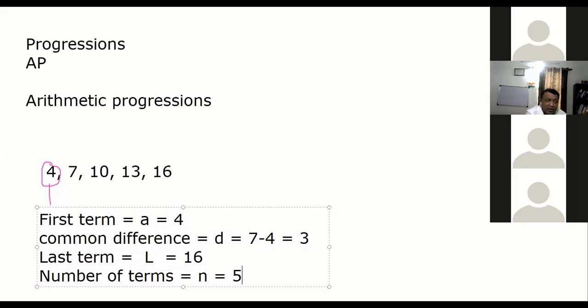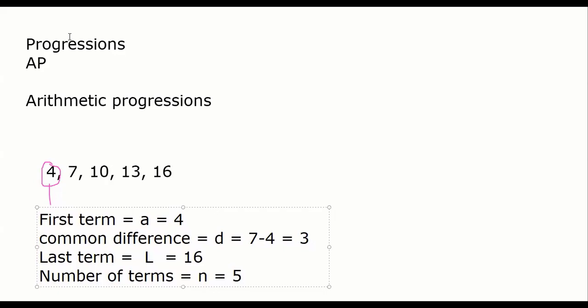In any AP, what is the first term? What is the last term? What is the common difference? And how many terms are there? Sir, can you repeat the common difference? Common difference means this minus this, or this minus this. It is the difference between two terms. But you will not say 4 minus 7. No. 7 minus 4, or 10 minus 7, or 16 minus 13. Like those. Okay, Dhruv? Yes, sir. So: first term, last term, common difference, number of terms.